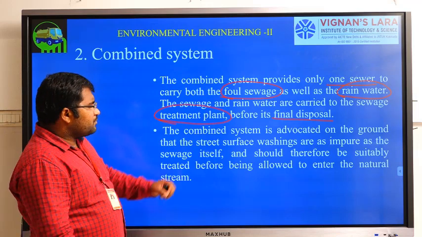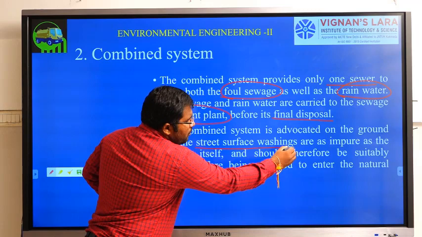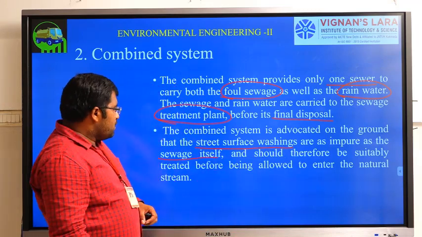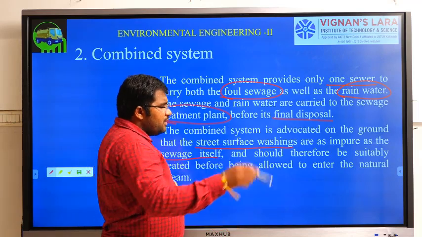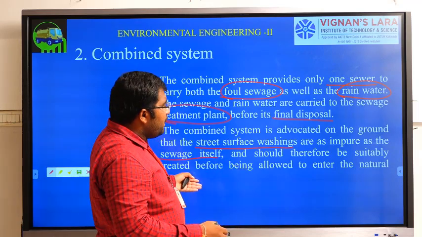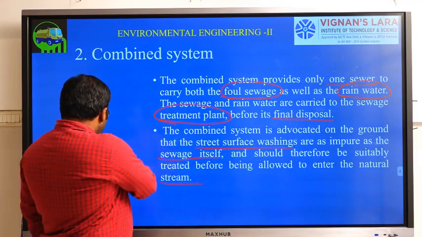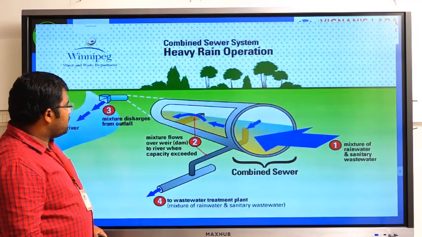It will get surface washings also, right? Sewage also will get in, okay. So it is suitable. All things will be taken to the treatment plant. So finally it will go to the natural stream. So we will see the combined system like this.